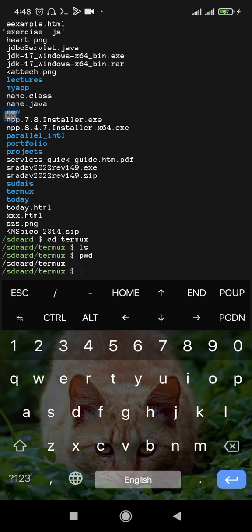JavaScript. You can't run JavaScript in your phone without Node.js, as it is the runtime environment for JavaScript. But in browser you can run it, but in browser you have to encode it inside your HTML program. You have to connect it with your HTML documents in order to run JavaScript. But now if we install Node.js, it will allow us to just write our script without relying on browsers.